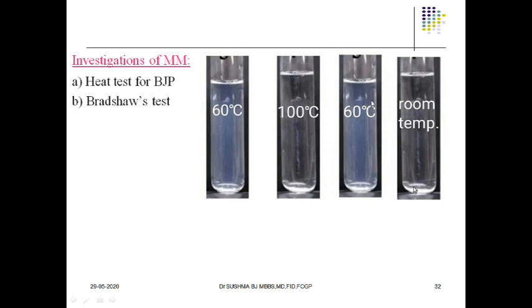Mainly they are going to be precipitated at a temperature of 45 to 60 degrees centigrade. It is a classical characteristic feature of Bence-Jones protein: above this range they dissolve and below this range they dissolve. They get precipitated only between 45 and 60 degrees centigrade. This is a property exhibited by the Bence-Jones protein.